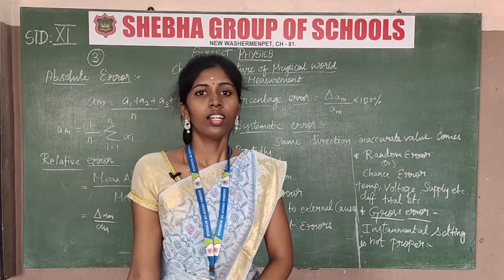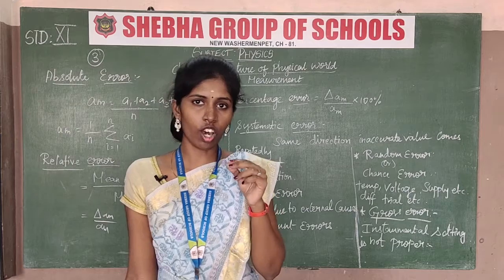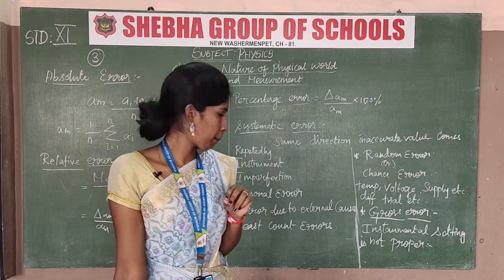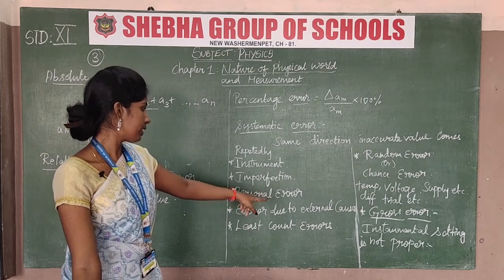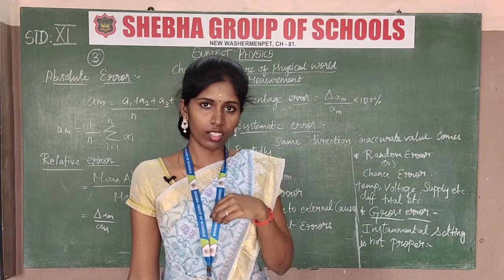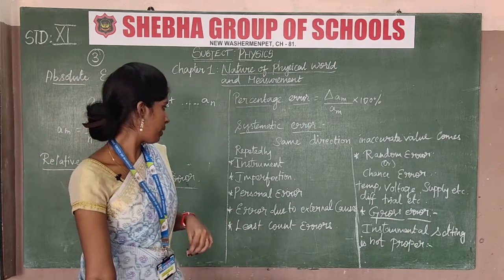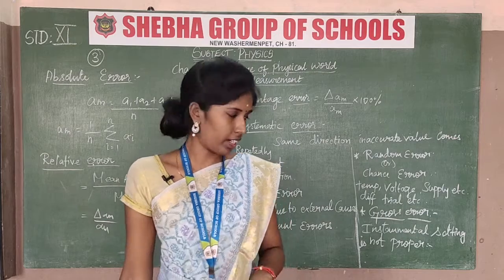Imperfection means that when the reading is taken, the previous knowledge related to that experiment is not there. So that is imperfection. After that, personal error. Personal error means this error happens due to our own mistakes, okay. This also relates to personal error.